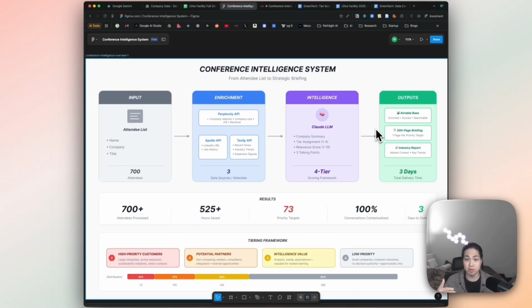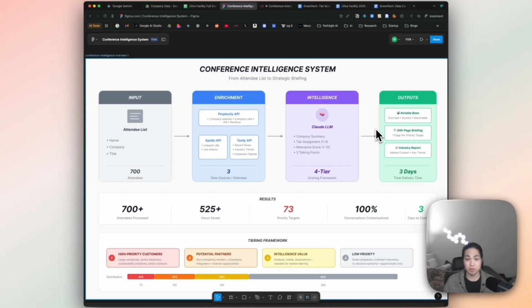On top of that, I created a few other documents that the client can also look at pretty quickly. The next was a 300-page briefing document that basically consolidates everything into one to two pages per high priority target. And from there, it also adds a lot more information. What are the top talking points? What is the top news? Anything that was relevant for the client to look at very quickly.